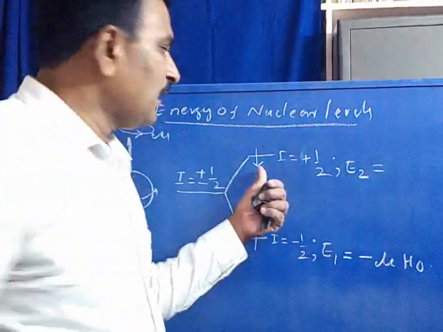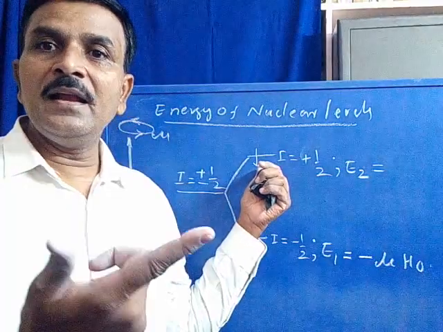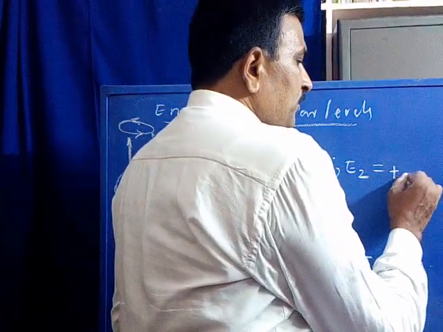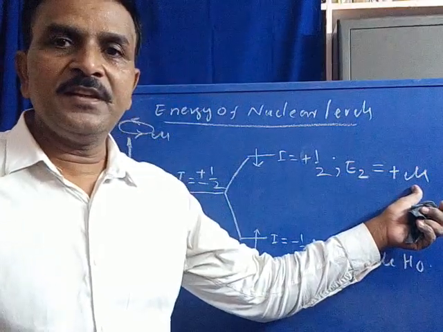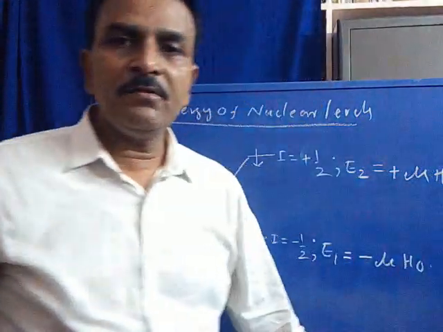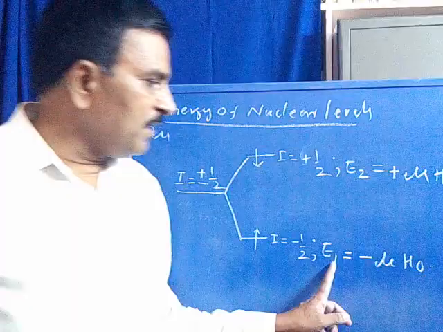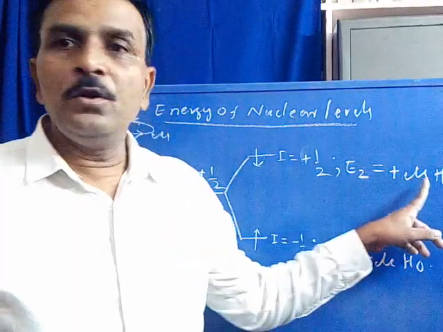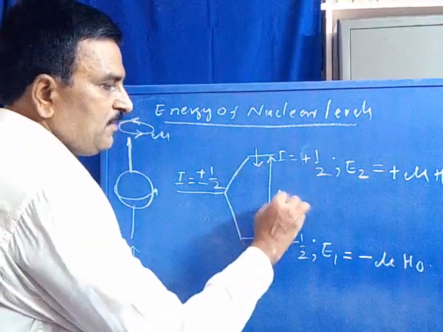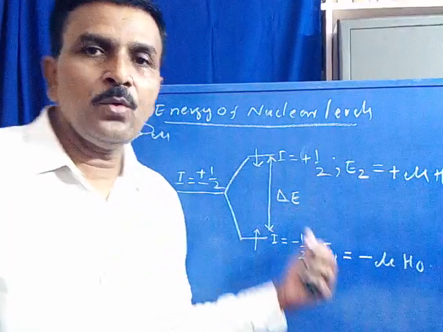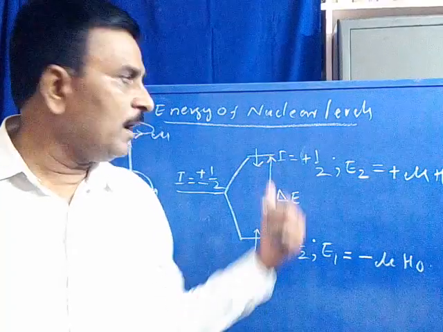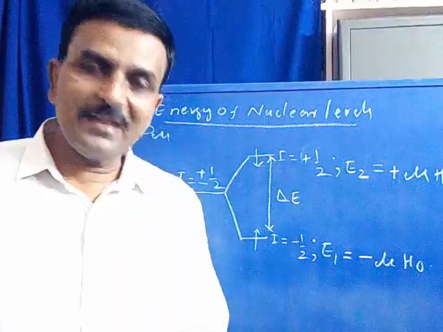Similarly, the energy associated with the nucleus existing in the higher energy level is E2. It is equal to plus the extent of the magnetic field produced by a spinning nucleus with respect to the magnetic field which we have externally applied. So E1 is equal to minus nu H0, E2 is equal to plus nu H0. The difference between the two levels of a nucleus, that is delta E. So we have the energy for the lower level as well as the energy for the higher level. Let us calculate.